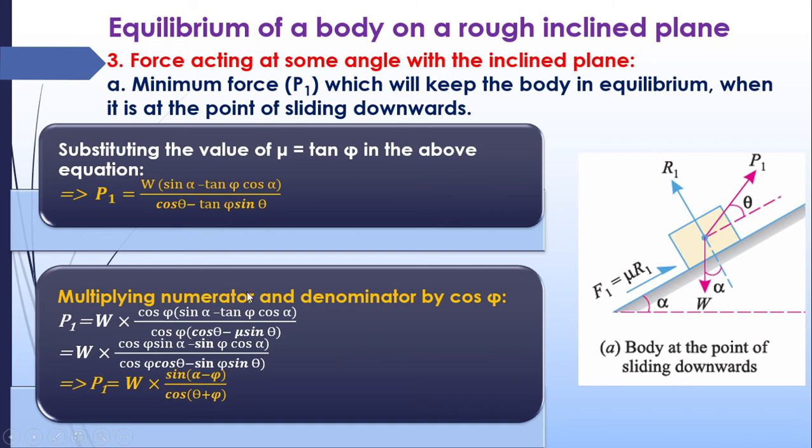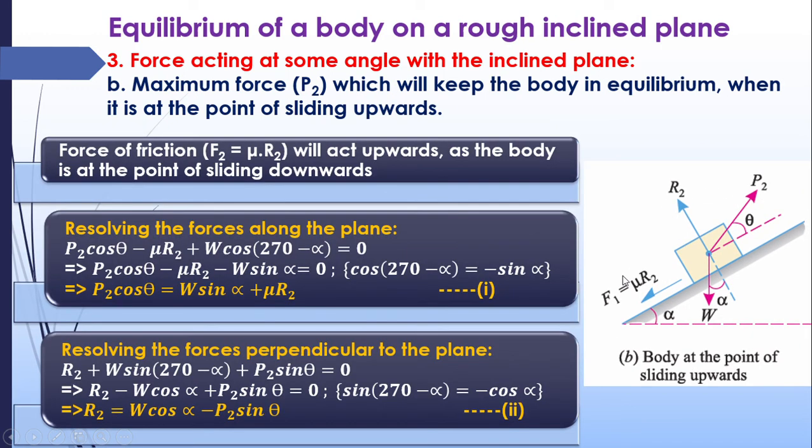Now you have to multiply the numerator and denominator with cos alpha. So you will get this one. Here cos x sin y minus sin x cos y is equal to sin of x minus y. Cos x cos y minus sin x sin y is equal to cos of x plus y. So you will get W into sin alpha minus phi divided by cos theta plus phi. This is the minimum force which has to be applied for restricting the motion of this body in the downward direction.